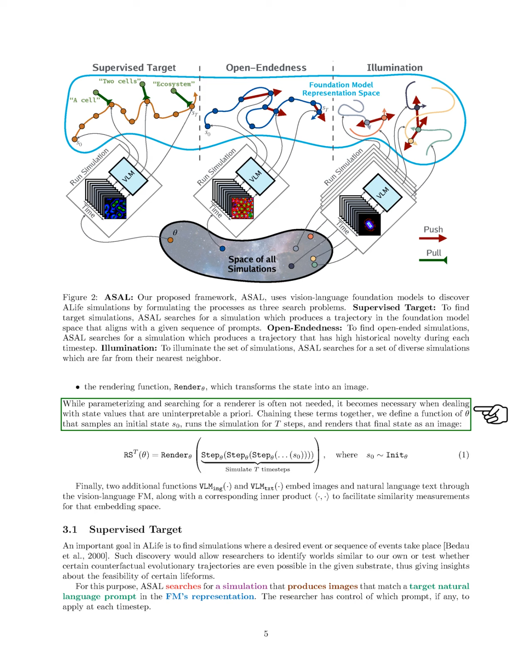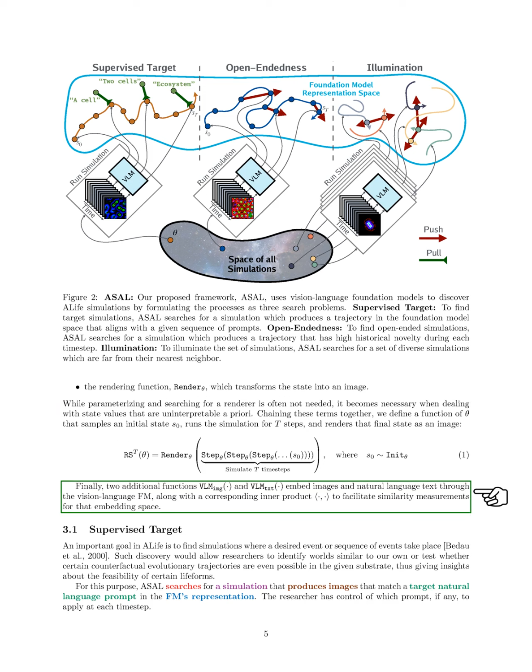While we often do not need to parameterize and search for a renderer, it becomes essential when the state values are not easily interpretable. By linking these components, we define a function of theta that samples an initial state, runs the simulation for t steps, and renders the final state as an image. Additionally, we use two functions to embed images and natural language text through the vision language FM, along with a method to measure similarity in that embedding space.